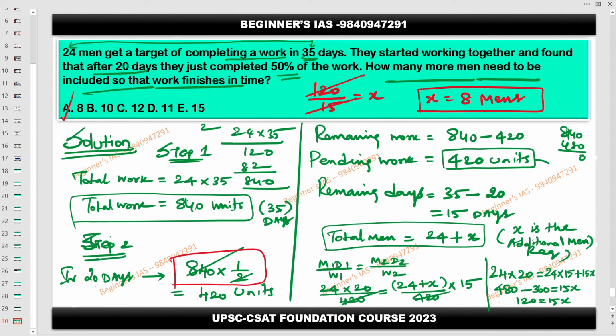You use this method. If you are having any other method, you can use it, but I am saying this method will help you avoid unnecessary calculation like subtracting by taking the overall values and subtracting the 20. That gives you the same result, but my suggestion is use this method. Whatever the replacement, 50%, 1 by 3, 3 by 4 part of the work, easily you can find out.